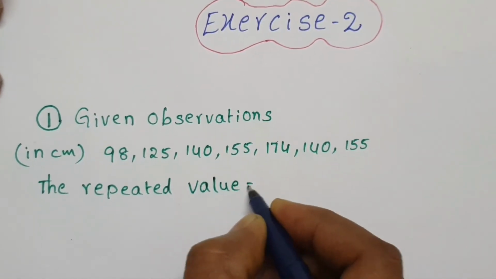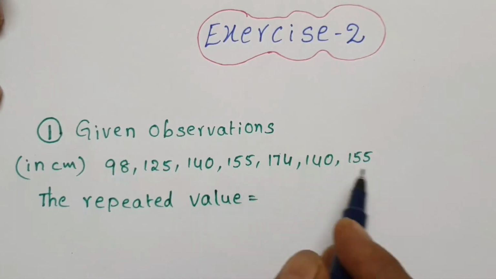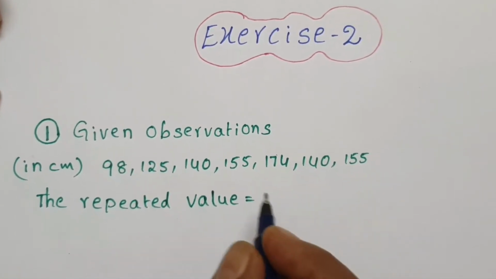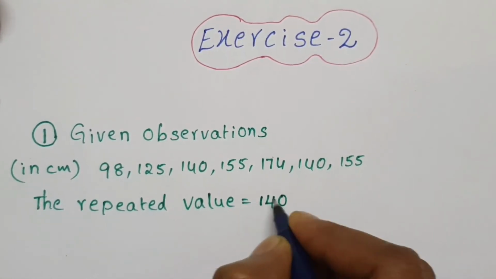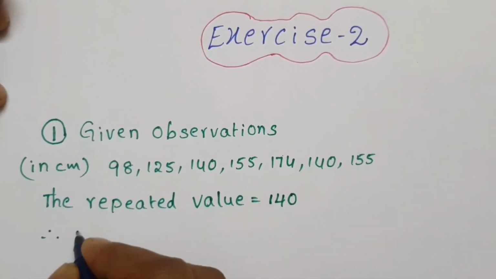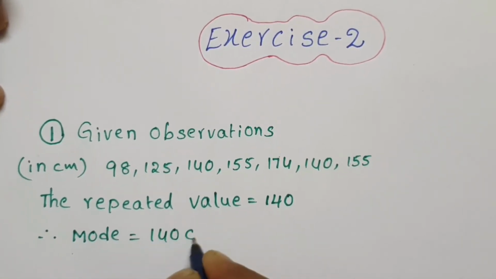What is repeated here? Number. Observe. 140 is repeated and 155 also repeated. But take only one. Otherwise 2 also we can take. 140 is repeated value. So therefore mode equal to 140 centimeters.